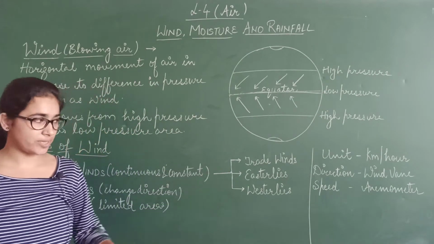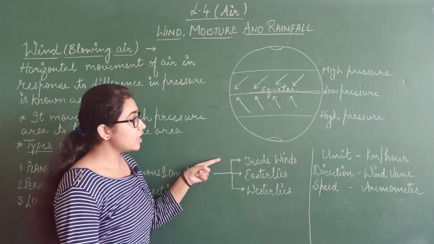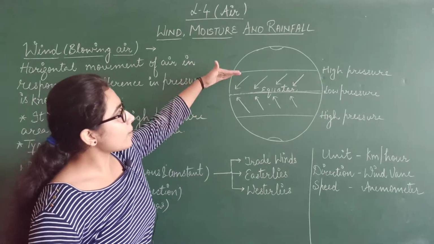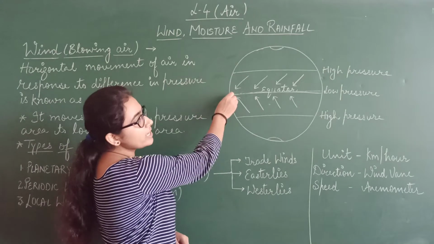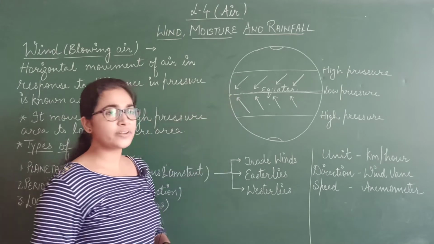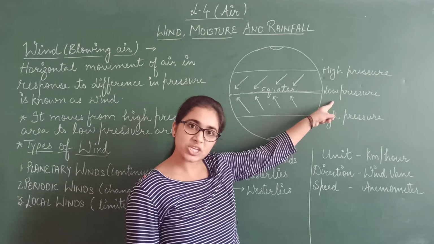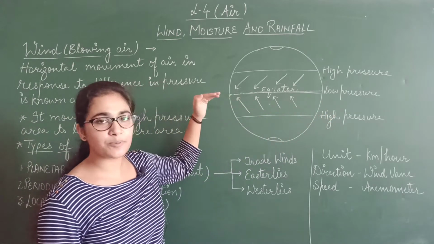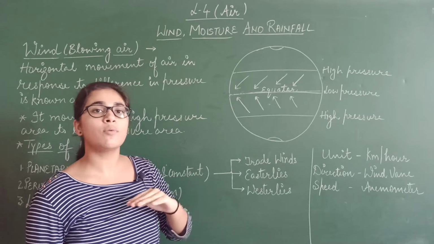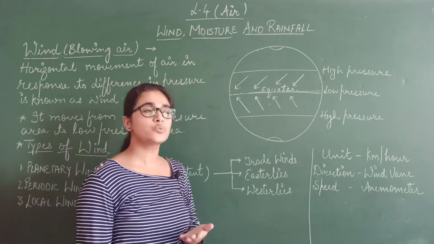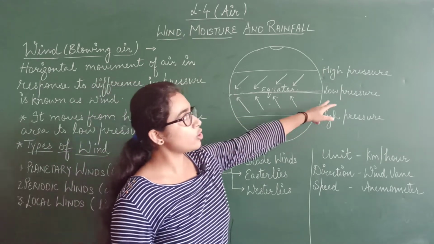Now what are these three? Trade winds are those winds which move from subtropical high pressure belt to equatorial low pressure belt. I have already explained that at the equator low pressure is there. Why the pressure is low? Because here the temperature is more, the air will become hot, it will become warm, and it will rise up. So there will be low pressure.